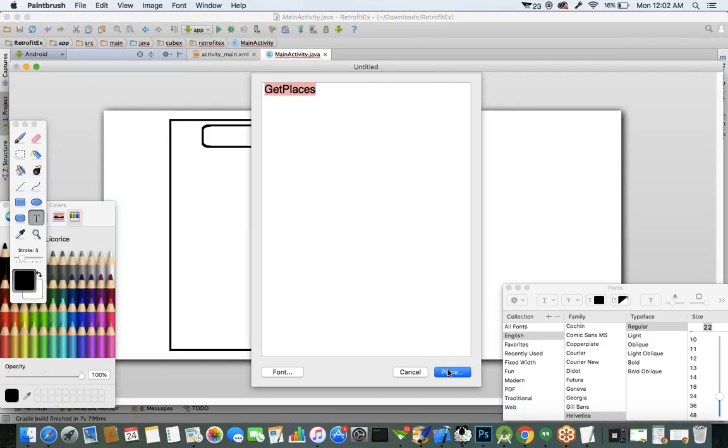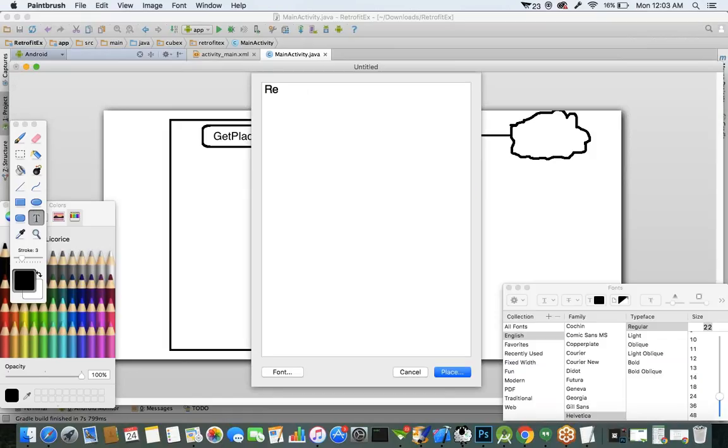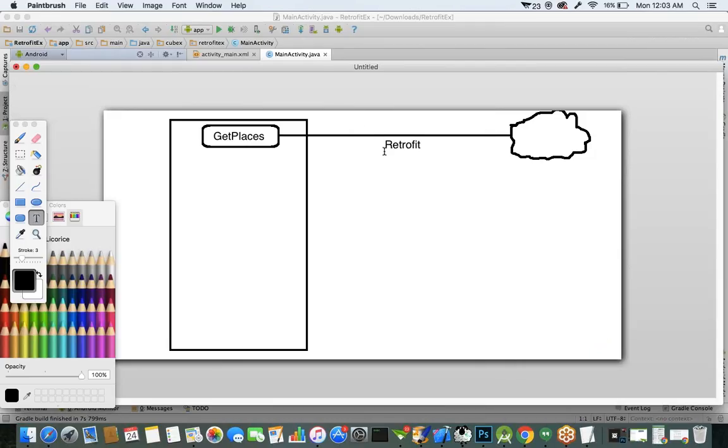Whenever the user selects the Get Places button, my requirement is I want to hit the Google Places server. This request to the Google Places server I want to make by using a retrofit API call. It's a retrofit call. We are making a RESTful web service call, but I want to use the retrofit API for making this network call to quickly get the data.